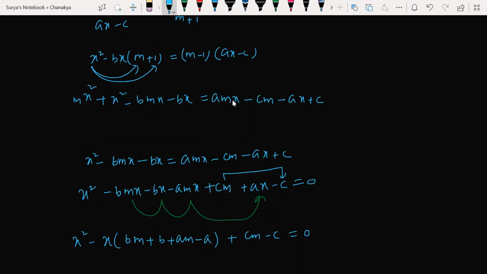So now what I'll be doing here? I'll be taking x square common. So I'll be left with m plus 1. Clear? So first of all, we will do one thing. We will shift all this to one side. Let us erase all this.